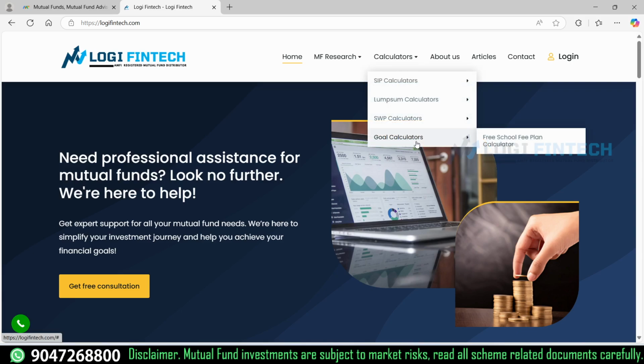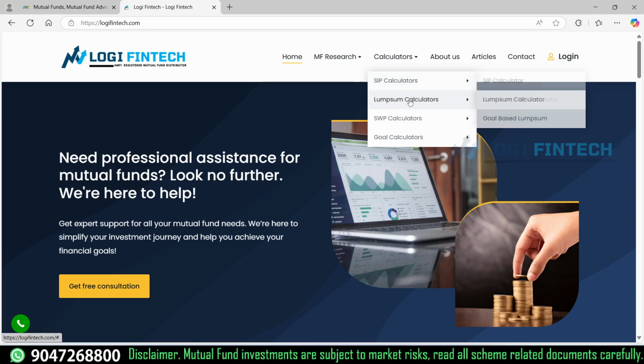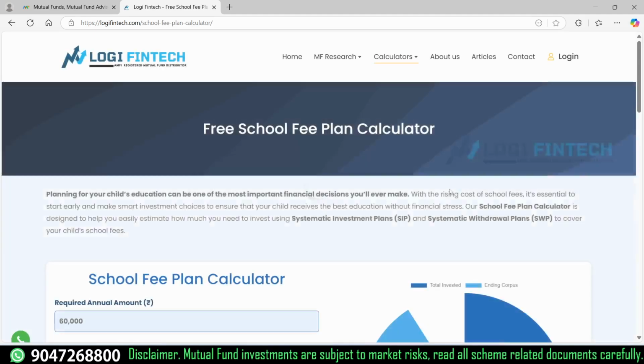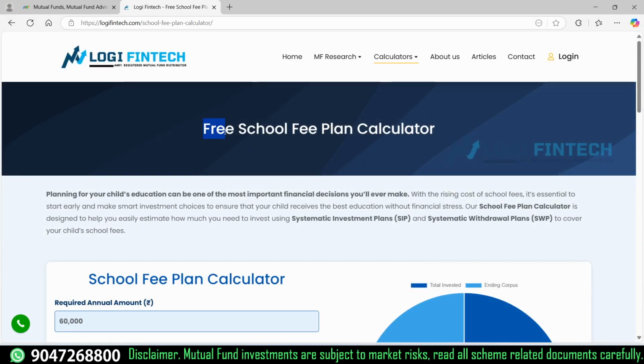Here we have a lot of calculators which we have created, and the one we want is the school fees calculator. Why am I mentioning the word free? You will understand later.